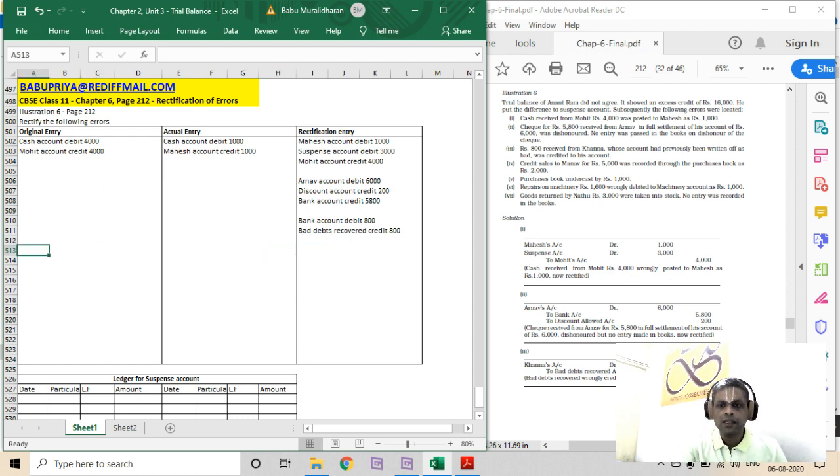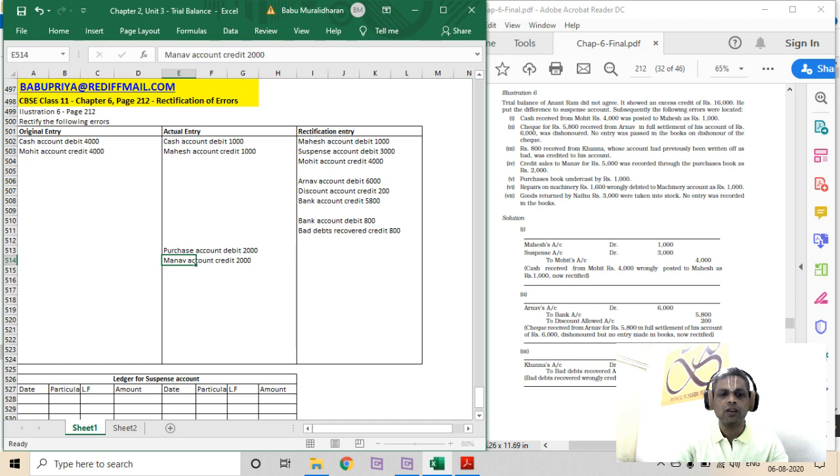Okay. Then we have credit sales to Manav for rupees 5,000 was recorded through the purchase book as rupees 2,000. What is the actual entry that got processed? Credit sales to Manav is recorded in the purchase books as 2,000. So we have debited purchase account 2,000 to Manav account credit 2,000.